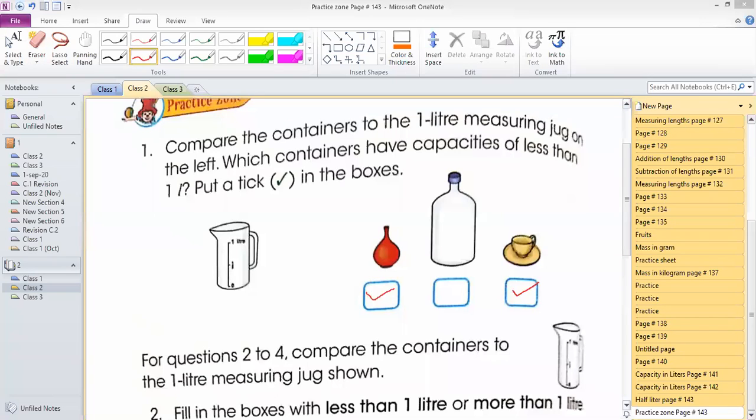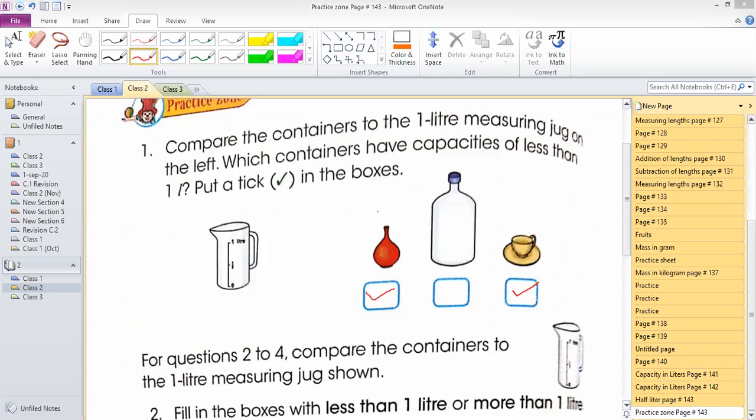So this also has less than 1 liter. Yes, guys, do you agree? Does this cup have a capacity of less than 1 liter or not? I agree. That's very good. It has a capacity of less than 1 liter.